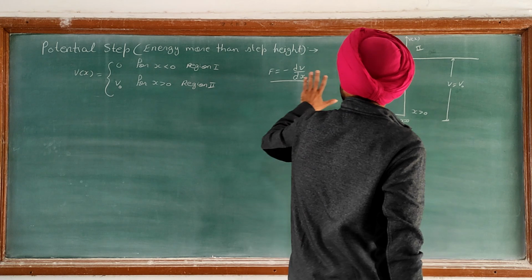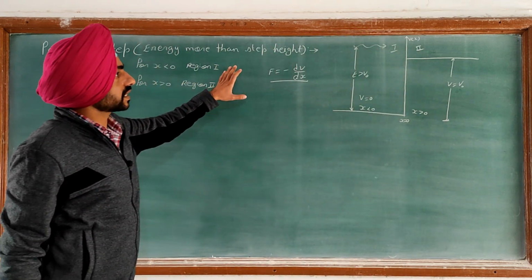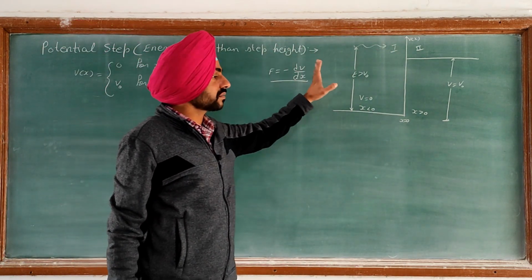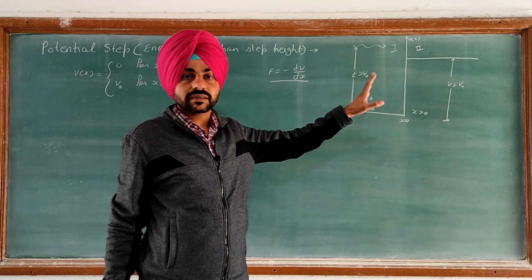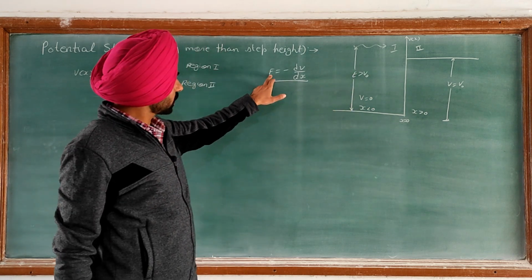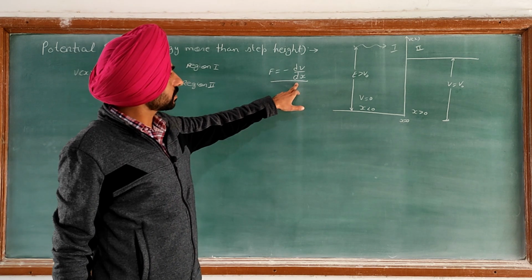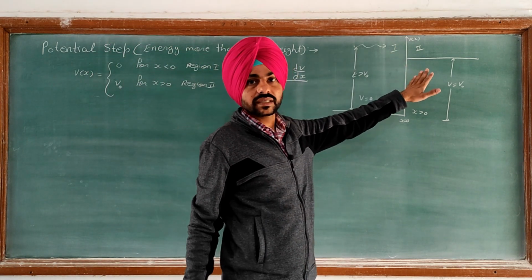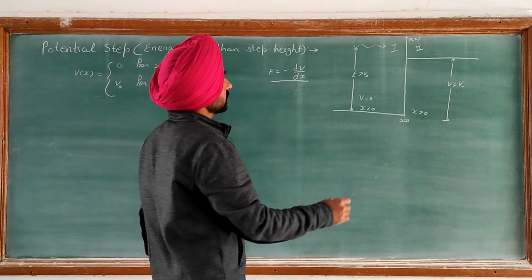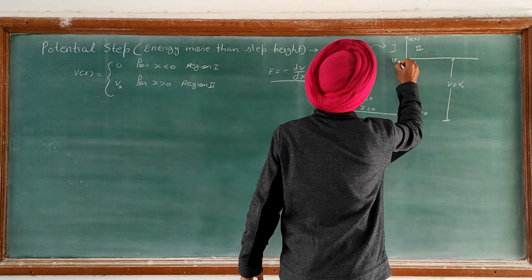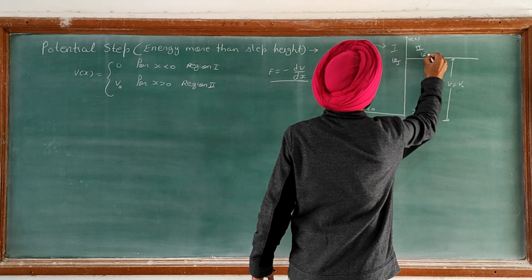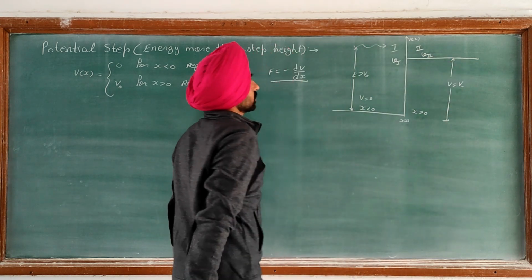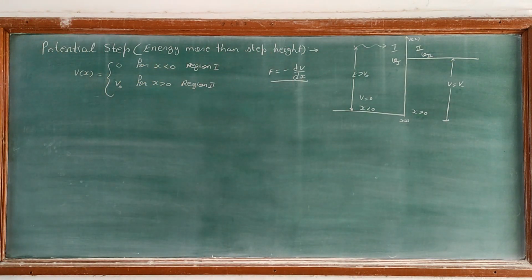That means classically in this situation the particle will always be transmitted, but due to the retarding force F equal to minus dV upon dx, the velocity is different in region 1 and in region 2. So we say the velocity in region 1 is V1 and in region 2 it is V2. So we have two regions. So this is the classical aspect. The particle will be transmitted.